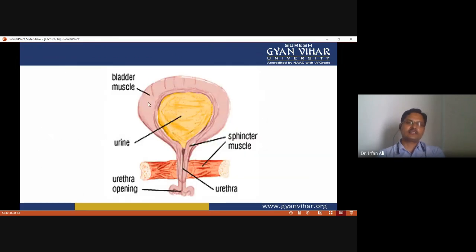So this is the structure of the bladder. This is the bladder muscle. This is urine. This is the sphincter muscle. This is the urethral opening.